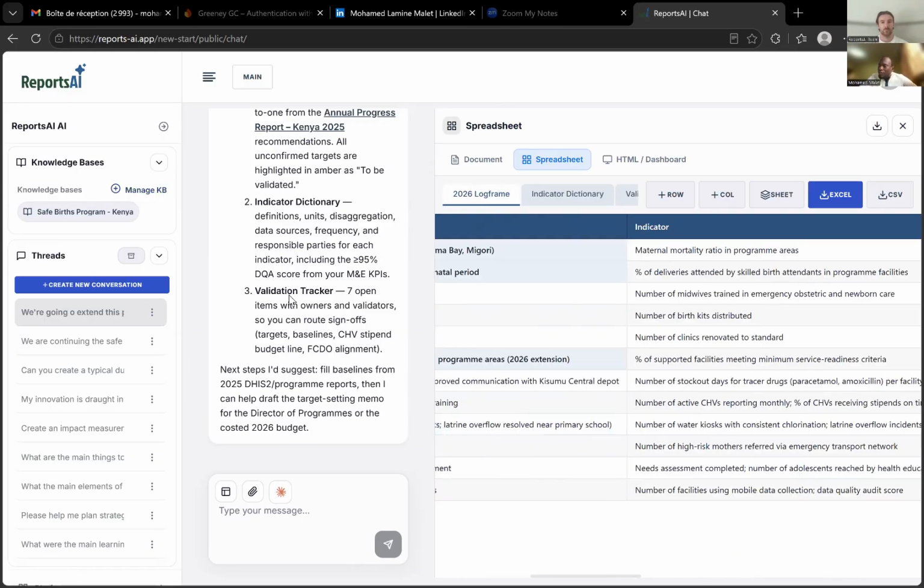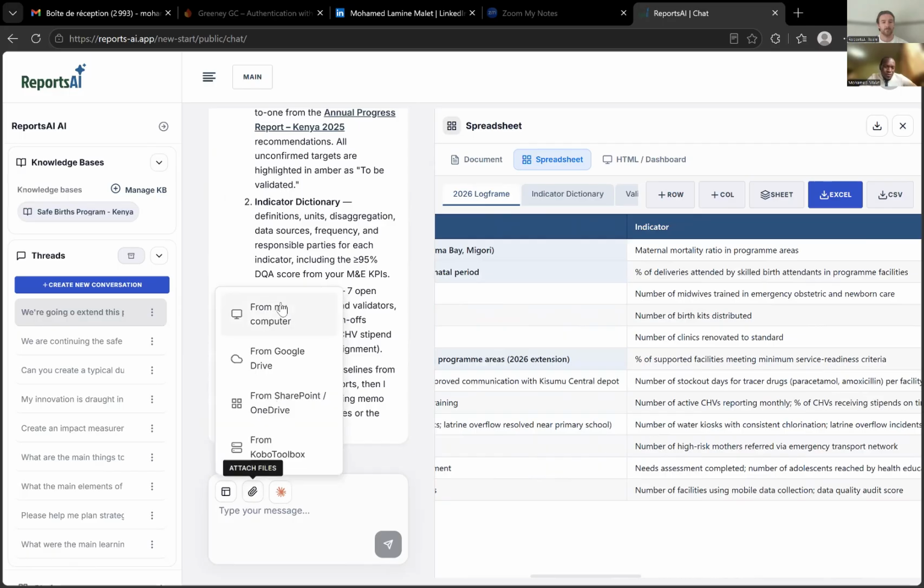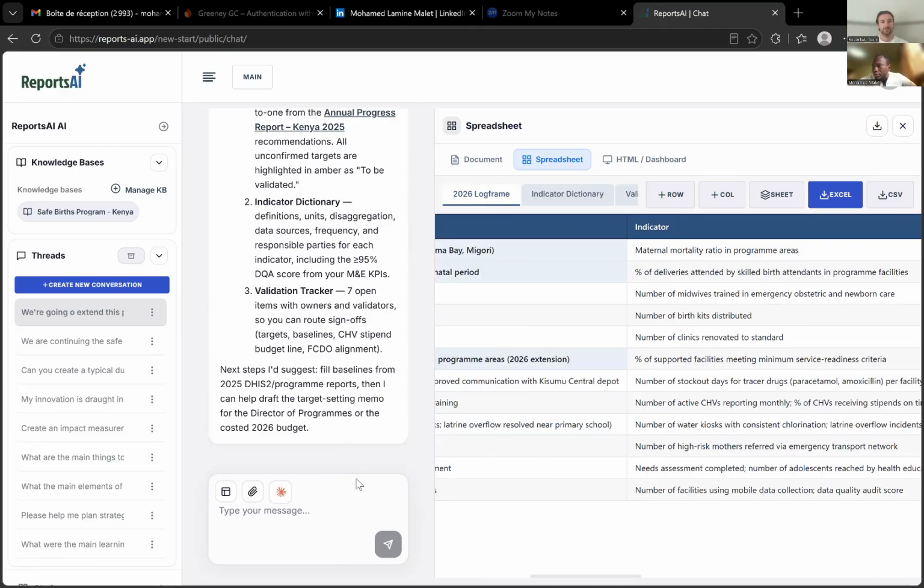right? You can just create a new conversation and pick that document from here. Let's say you have a PDF or a docx, something like that, a proposal document. You can just pick your proposal from your computer here and tell the system to help you draft. Yeah, you can do that. Yes.